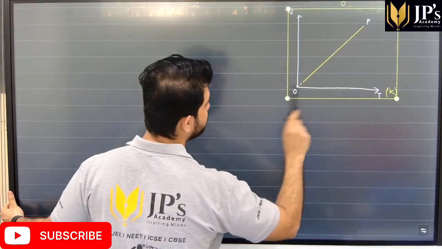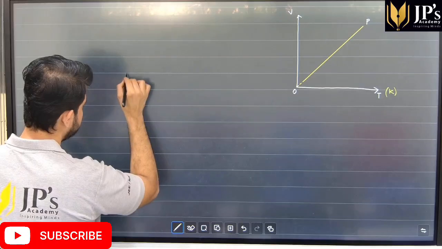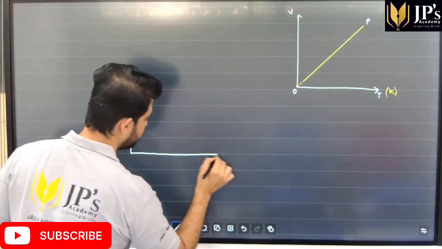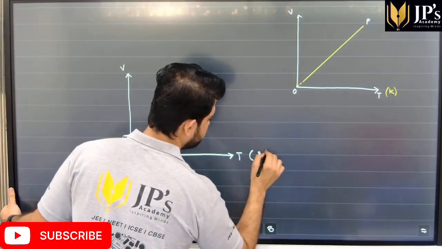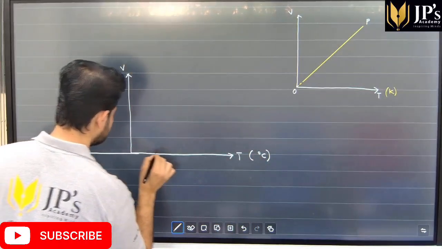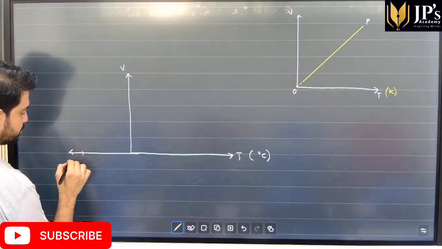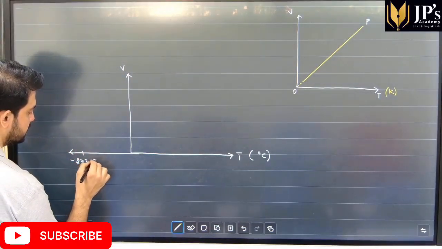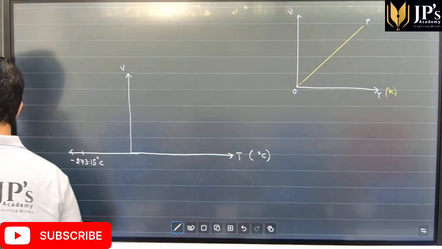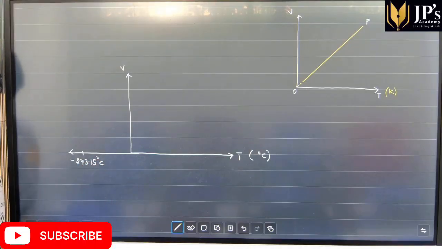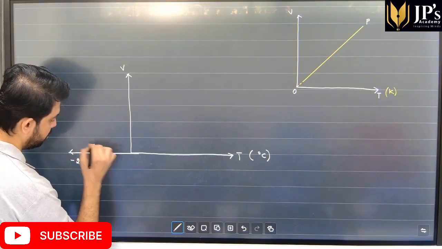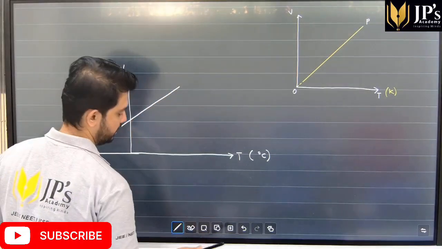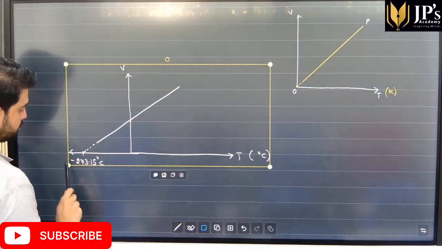The same plot, students, if I want to do for the temperature in degrees Celsius, volume versus temperature, then the graph will start somewhere here. Let's say this point, students, is minus 273.15. Pardon me. So initial plot, and then you can draw it like this. So this is the plot in terms of degrees Celsius.